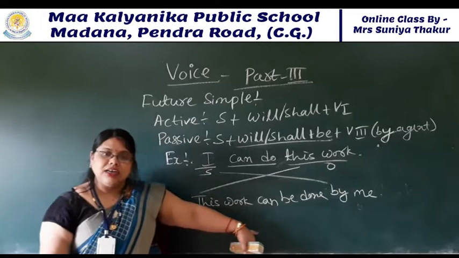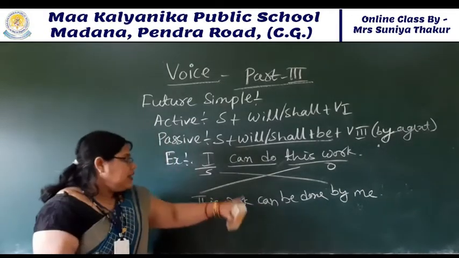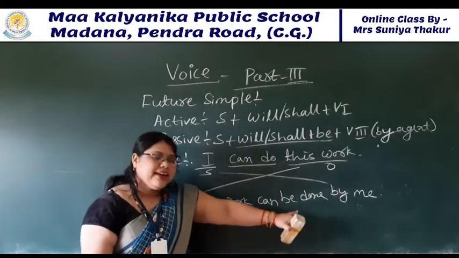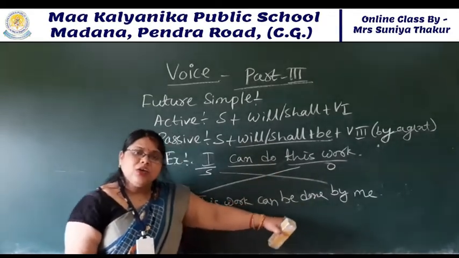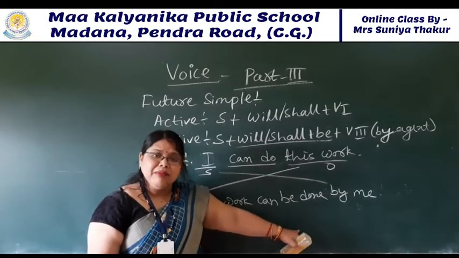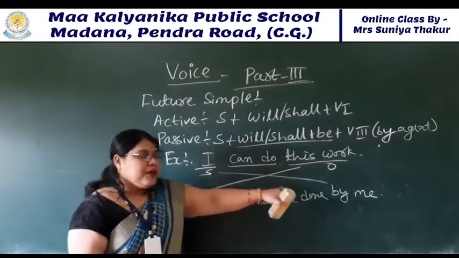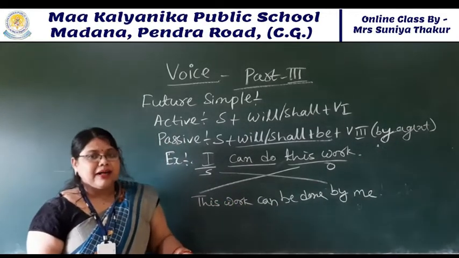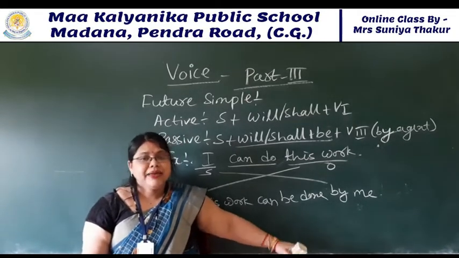How easy this sentence is. Look at the example. If can is there, the same thing we have to put. Will is there, will be done. Shall is there, shall be done. Can is there, can be done. Could is there, could be done. Could will not come here as a past tense only. So what will come here? If must is there, must be done. Like this. If you take any example of a modal, at that time you have to use the same structure that is given.